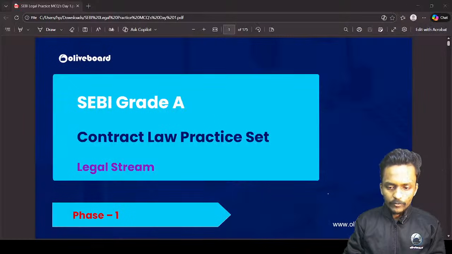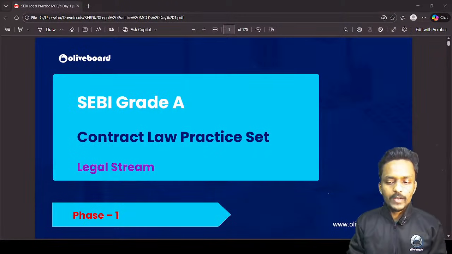If yes, then today we are going to start our most important session, that is your practice set questions of your SEBI Grade A Legal Officer batch. Yes, the session is quite important from an exam point of view, and we will cover each and everything in a very detailed manner.